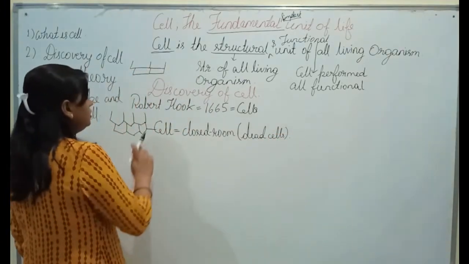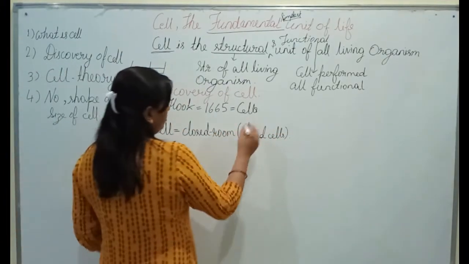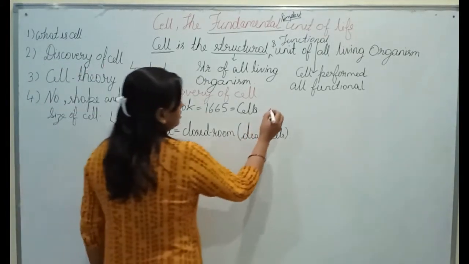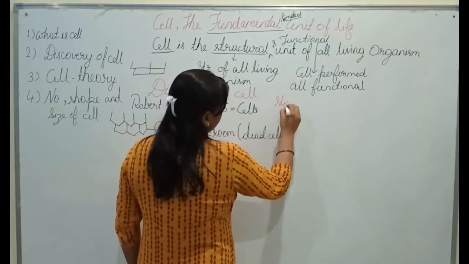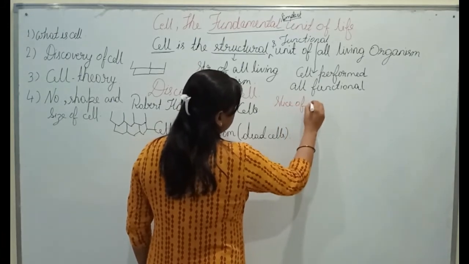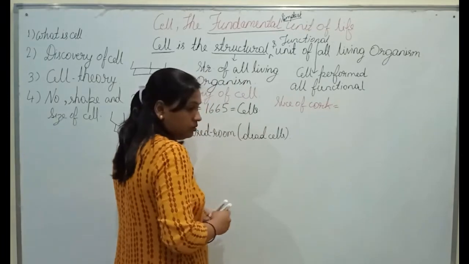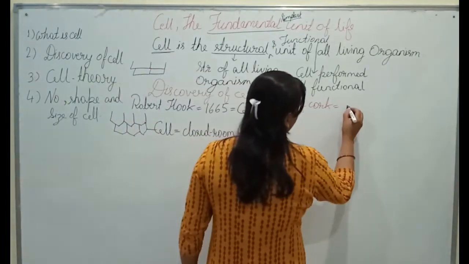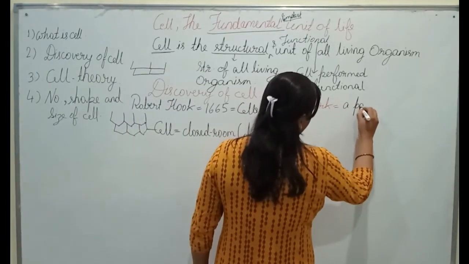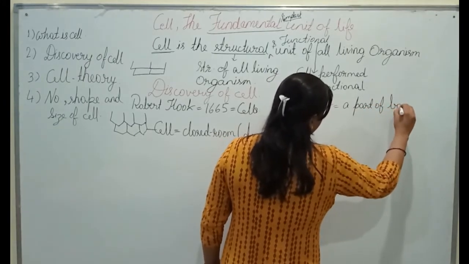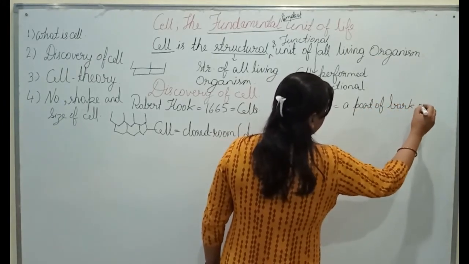Another question arises here: what is slice of cork? Slice of cork is the part of the bark of a tree. And what is bark?